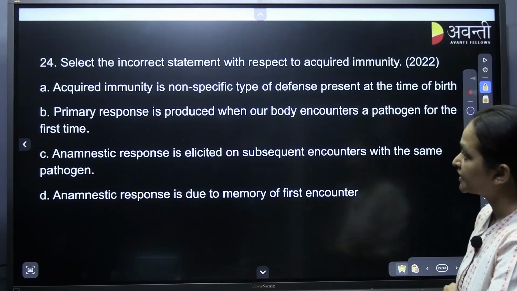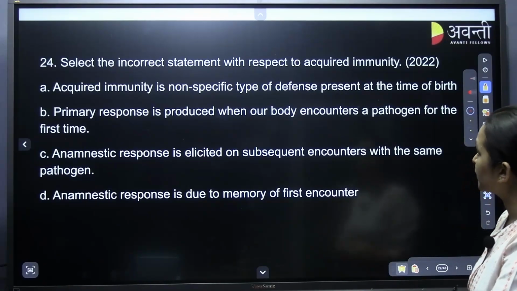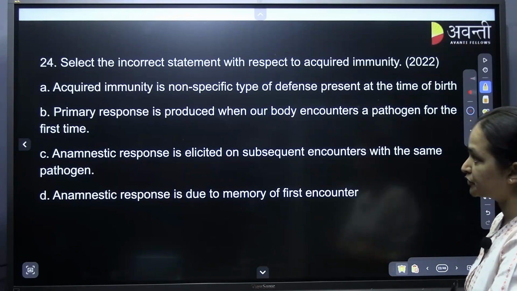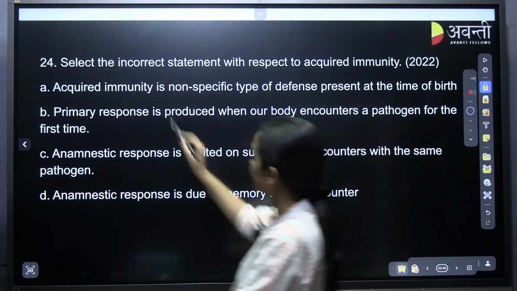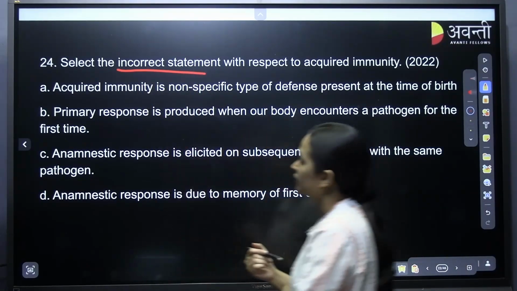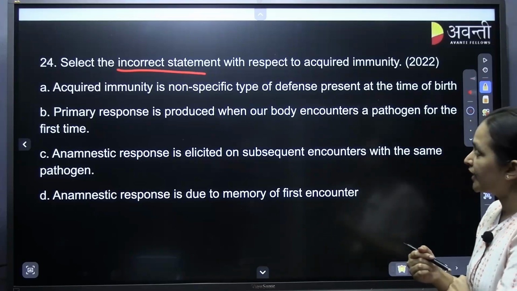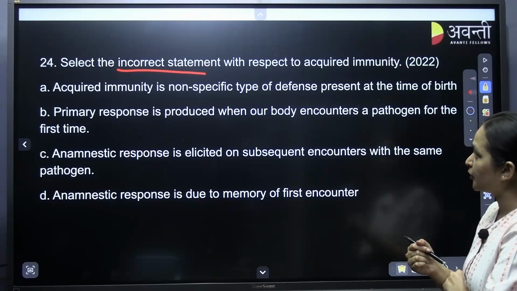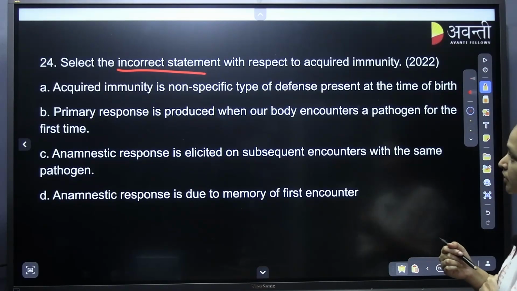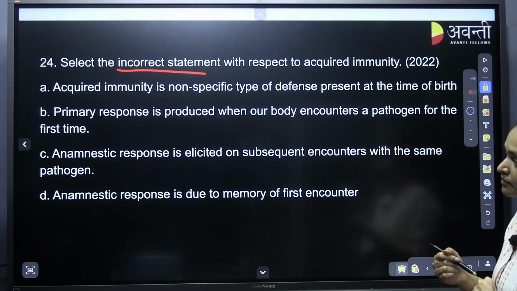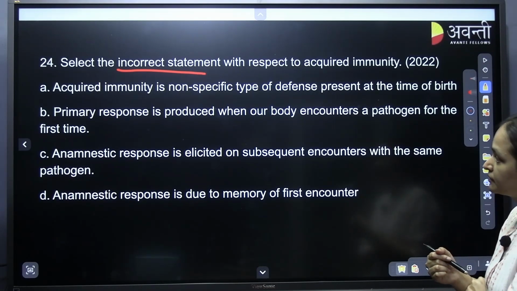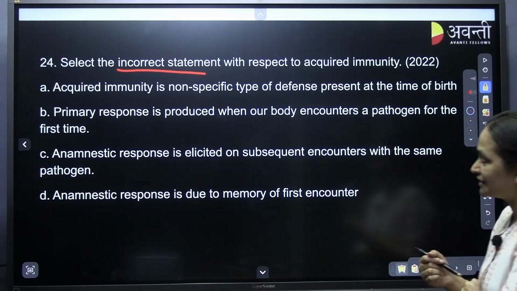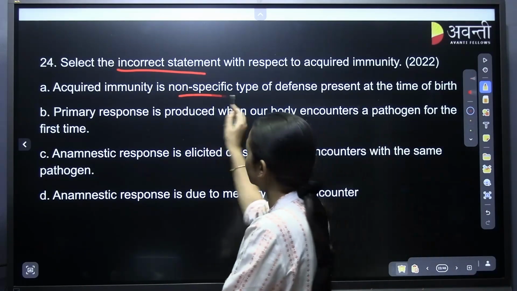Easy. Select the incorrect statement with respect to acquired immunity. You need to select the incorrect statements. The first statement is acquired immunity is non-specific type of defense present at the time of birth. Is it correct? No. It says non-specific.